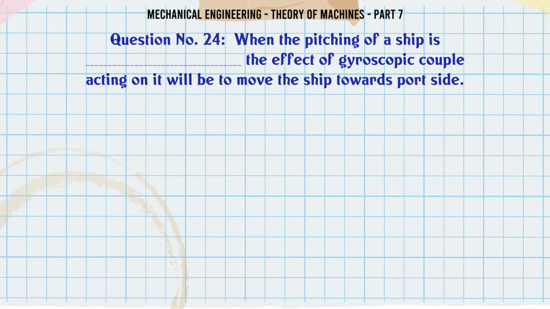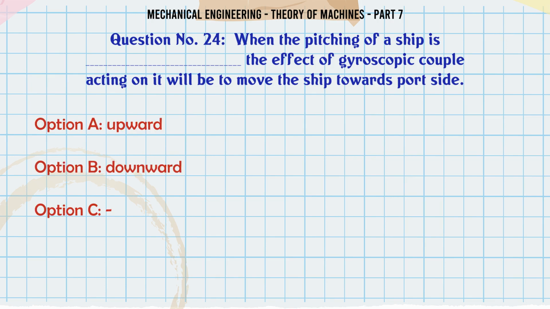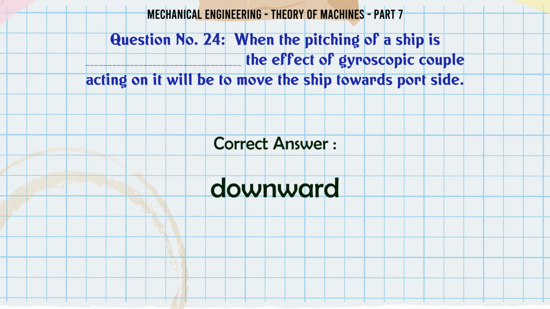When the pitching of a ship is upward, the effect of gyroscopic couple acting on it will be to move the ship towards port side. A, upward, B, downward, C, D. The correct answer is downward.